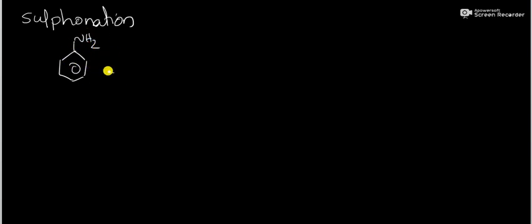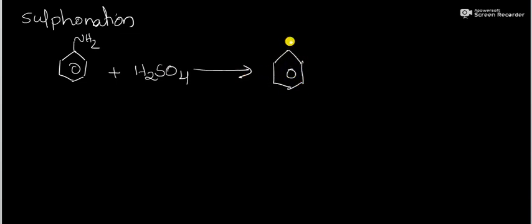Aniline is a base which reacts with the concentrated sulfuric acid, and it will convert into anilinium ion. That is a simple protonation. C6H5NH3+ SO4 minus.